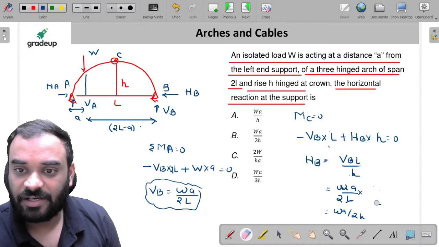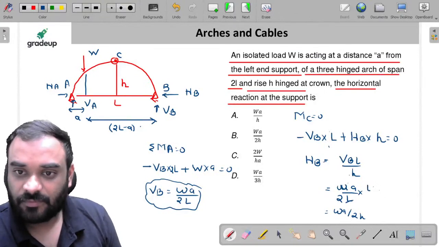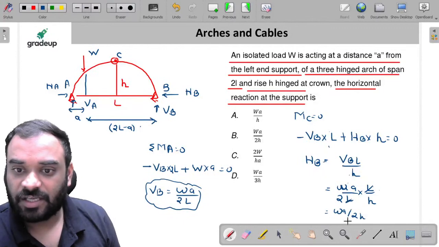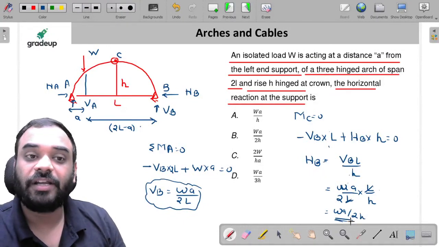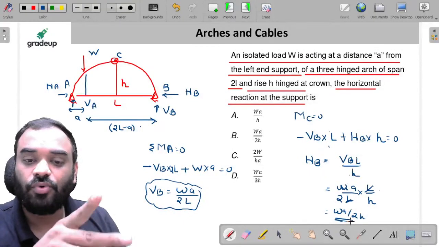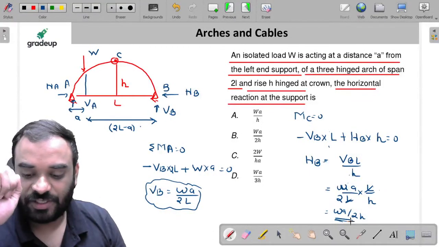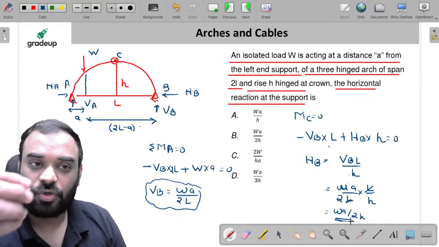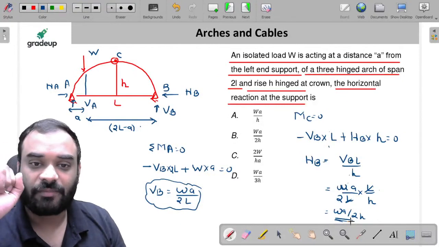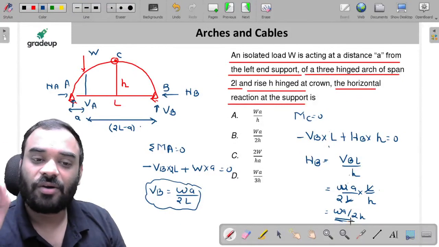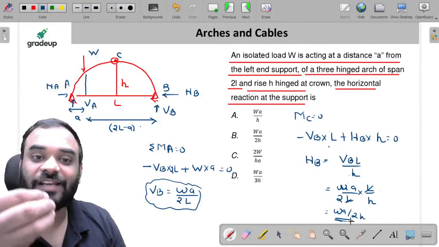And let me edit it again. L by H, just cancel it. Again, you will get WA by 2H. The same value is there, my dear friends. If you put L or if you put 2L, the same value you will get. Why is it happening? Because your length of span will get cancelled.